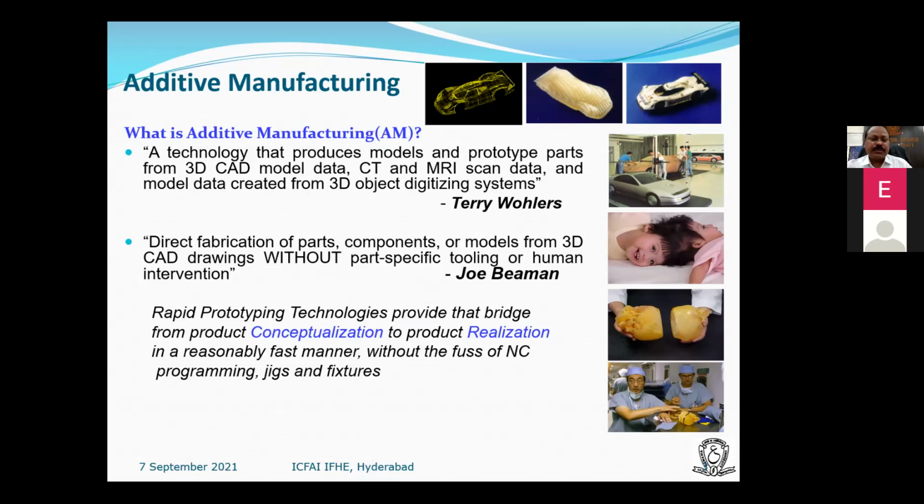What are the inputs of 3D printing machines? The first input is the 3D CAD data. That means the participants and students who are working in the area of 3D printing or digital manufacturing are expected to have some knowledge of geometric modeling, that is CAD modeling. Otherwise, you need to depend on others.